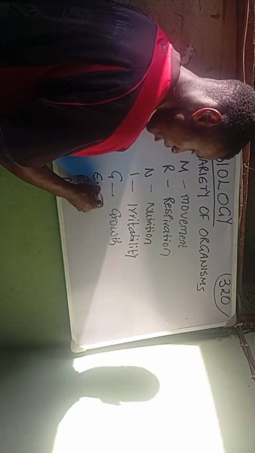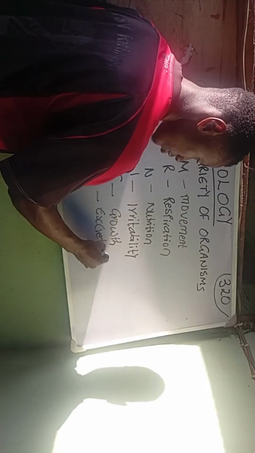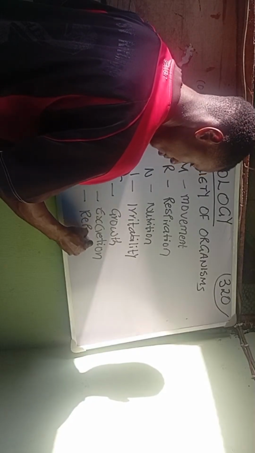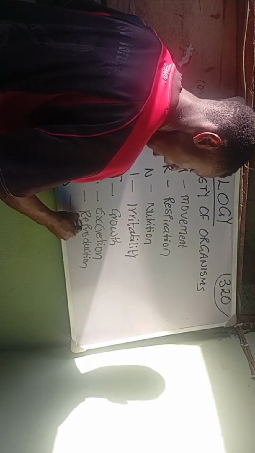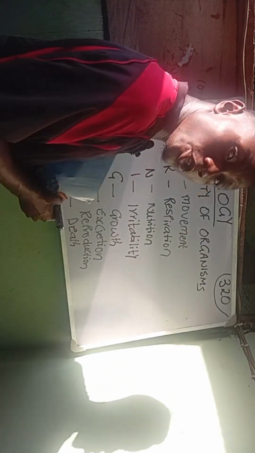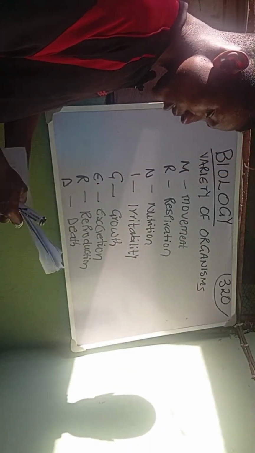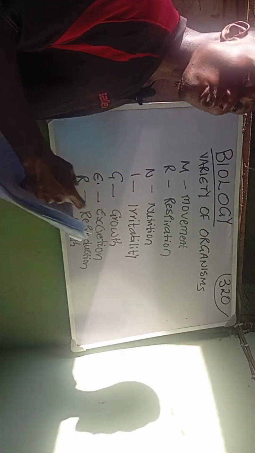We have E, which is excretion. We have R, which is reproduction, and we have D, which is death, because every living thing will surely experience death. So these are the characteristics of living organisms.